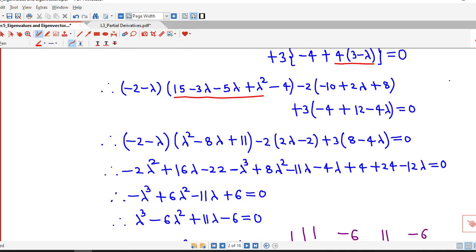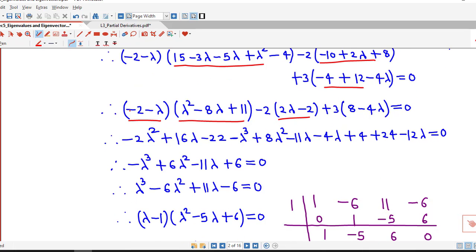We further simplify, we can rewrite this as lambda square minus 8 lambda plus 11. We keep this as it is, and this is going to be 2 lambda minus 2, minus 10 plus 8 is minus 2, and plus 2 lambda, and this is 8 minus 4 lambda equal to 0. If we multiply all these brackets and simplify, we will have this polynomial equation of degree 3: lambda cube minus 6 lambda square plus 11 lambda minus 6 equal to 0.